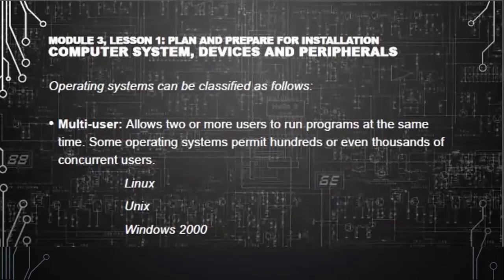Operating systems can be classified as follows. The multi-user allows two or more users to run programs at the same time. Some operating systems permit hundreds or even thousands of concurrent users. Examples are Linux, Unix, Windows 2000.